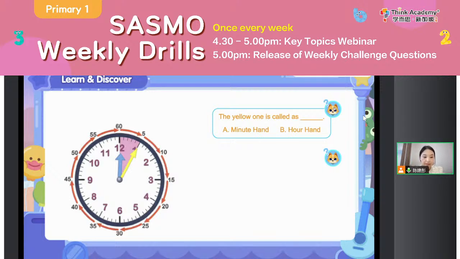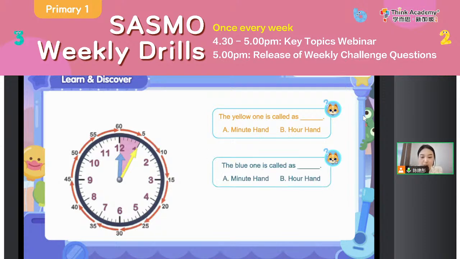Okay, everyone, type in your chat box. Yes, good job. This is called the minute hand, right? Because we can see the longer one is called the minute hand.